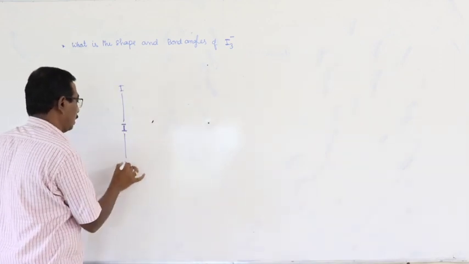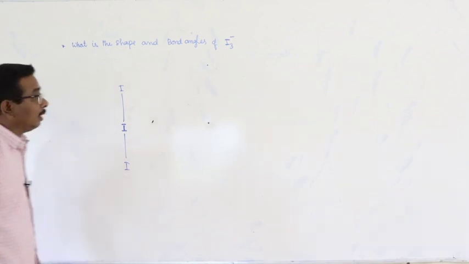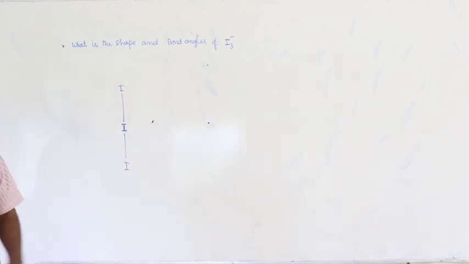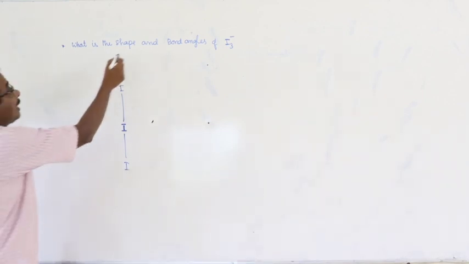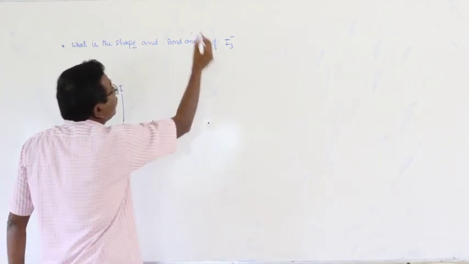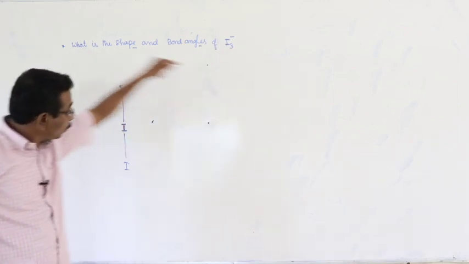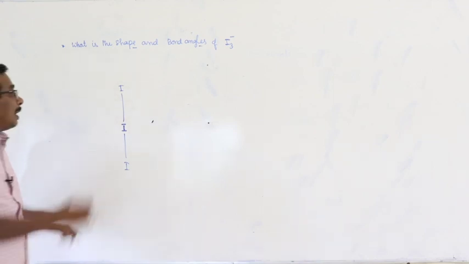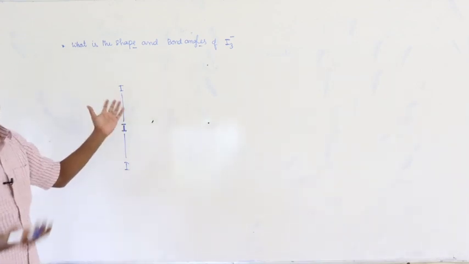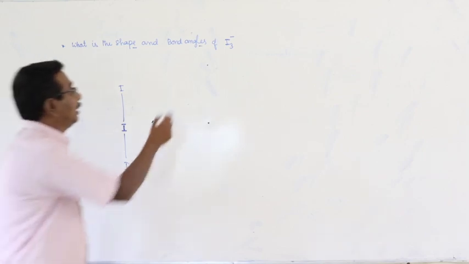Okay, one problem is solved. But he is asking about the shape and also the bond angles. How can you predict? How can you identify? For I3 minus, you should think like this: one iodine atom is the central atom, the remaining 2 iodine atoms are bonded atoms, undoubtedly.